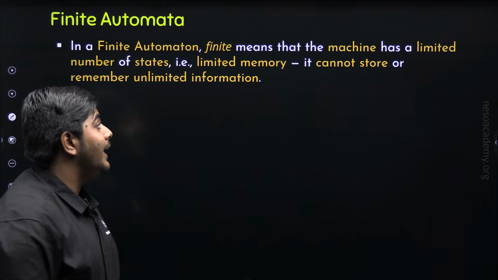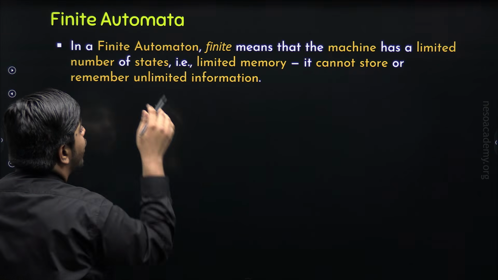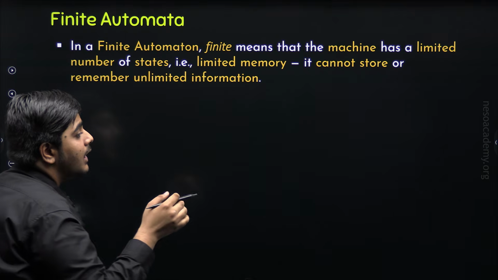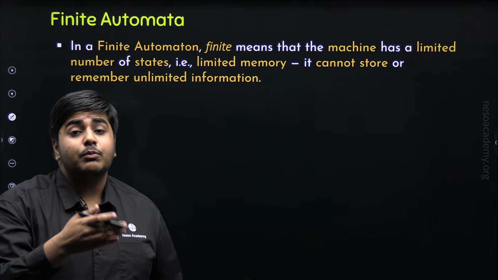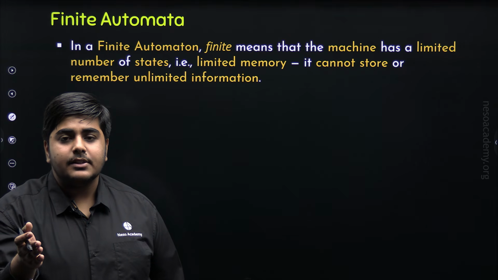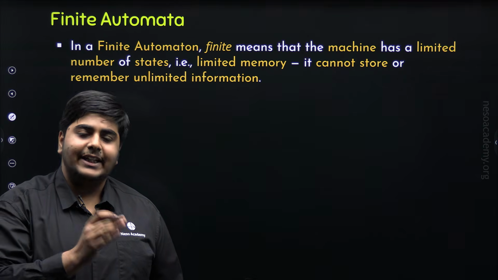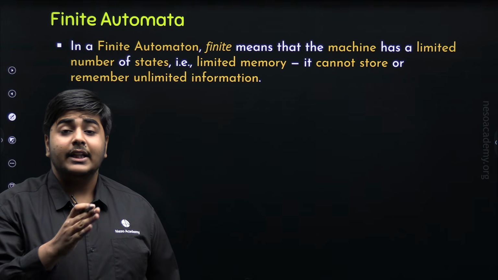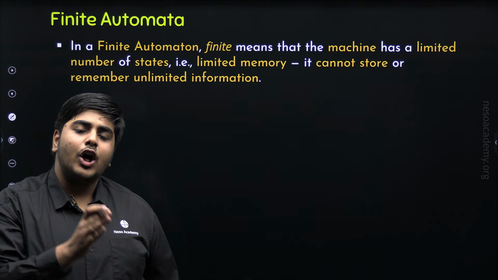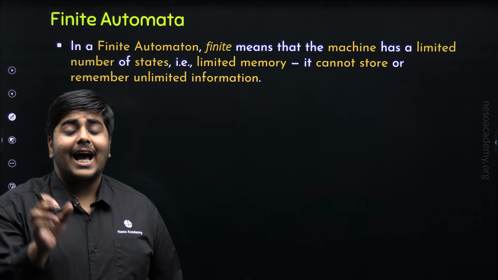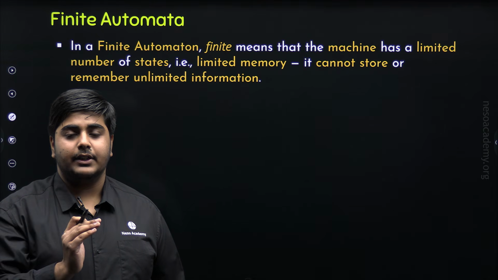Now, when I say that finite automata has a finite number of states, it does not mean that the other types of automata like pushdown automata or Turing machines have an infinite number of states. They also have a finite number of states, but they also have an extra memory element with them. If we talk about pushdown automata, it has a memory stack, which acts as a source of memory for it.